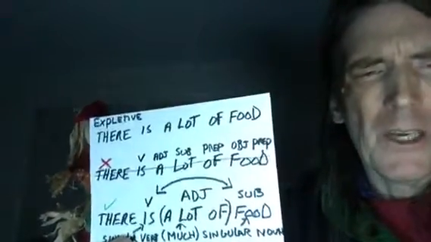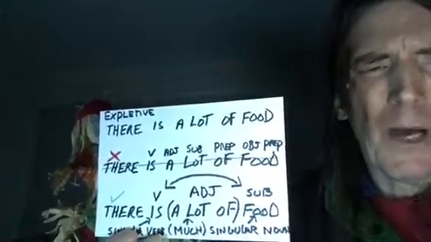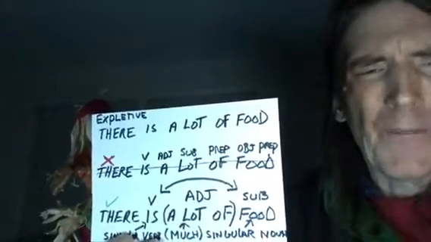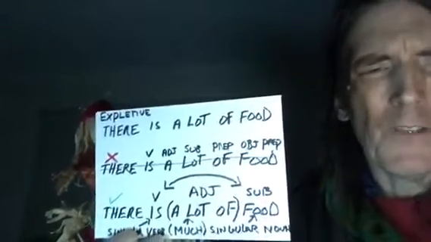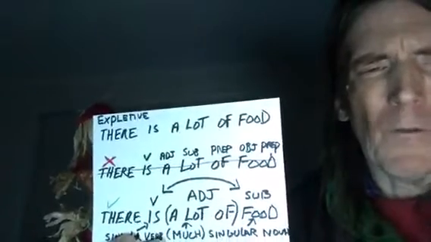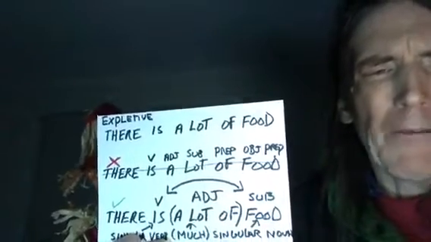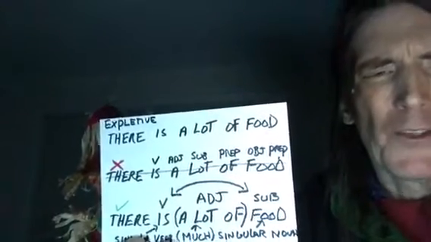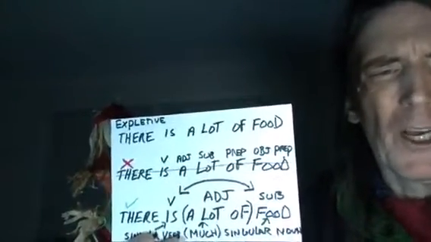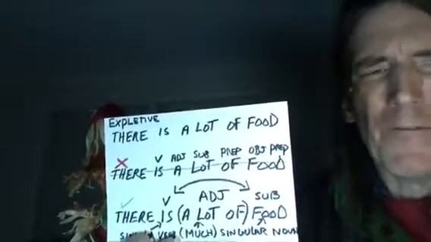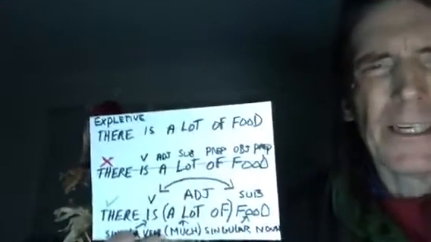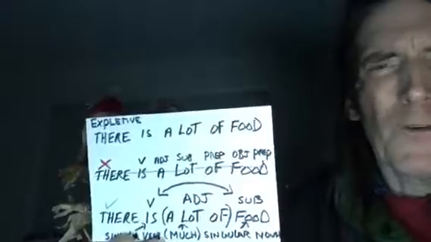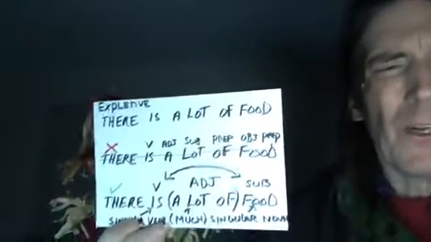Now much is an adjective that is followed by a singular noun. Many is used for a plural noun. When you have a plural noun, you use many. When you have a singular noun, you use much. So a lot of here is replacing much because this is a singular noun here, food. Food is just kind of like a category. I mean, food sounds plural, but it's actually singular here.